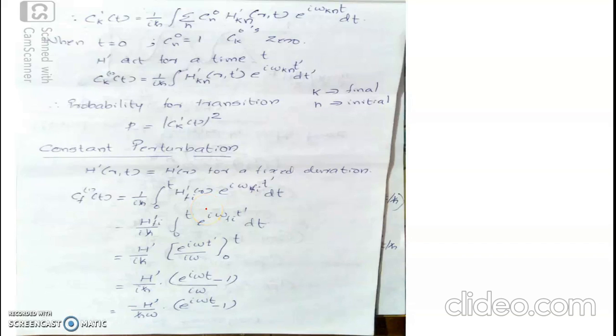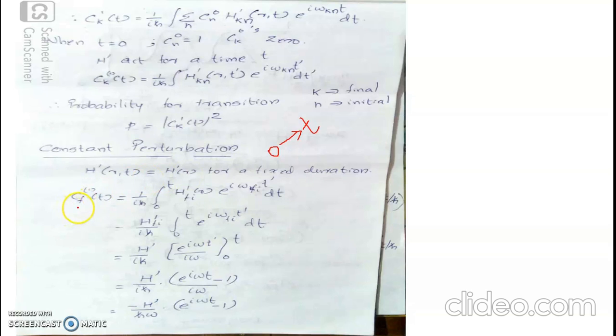Now we consider the case of constant perturbation, where the perturbation is constant in time. That means it depends only on the space coordinate. However, this lasts for a fixed duration, say from 0 to t. In that manner, we can consider it somehow depends on time. So explicitly, it is not a mathematical function of time. However, it lasts for a definite duration in time.